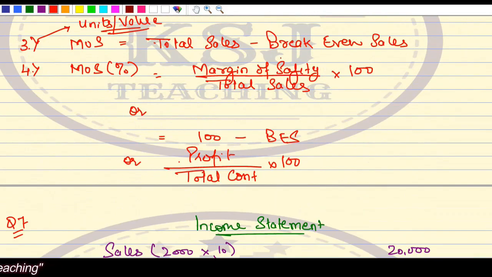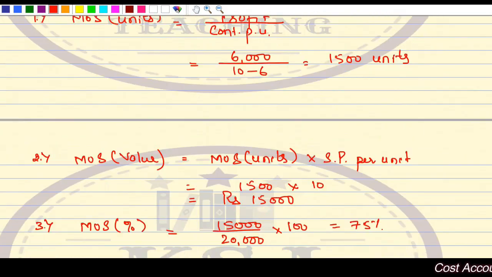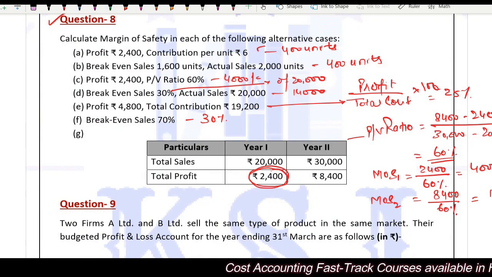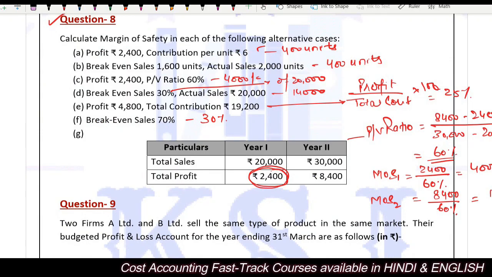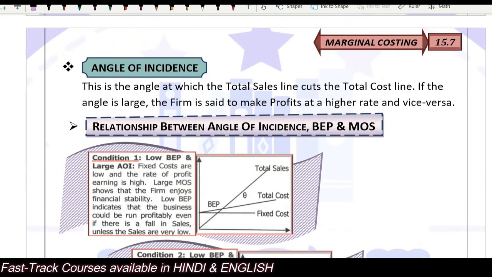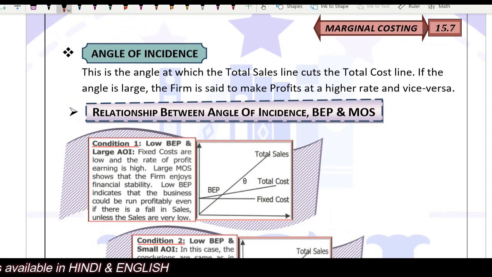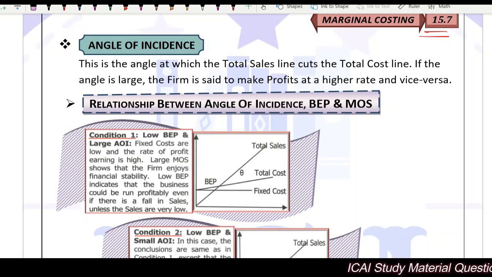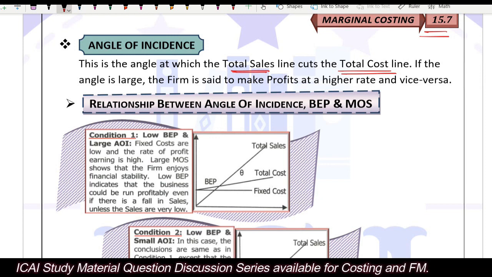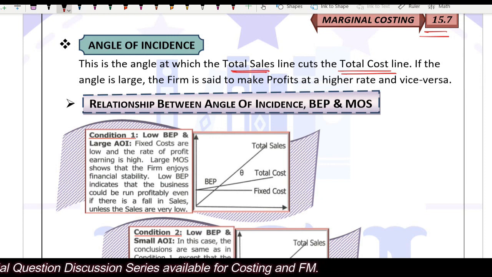Now let's come to one final topic of this lecture, that is angle of incidence. Angle of incidence is basically a theoretical topic. All those who have the KSJ handbooks can open page number 15.7. What is angle of incidence? It is the angle at which the total sales line cuts the total cost line. That will give you the break even.